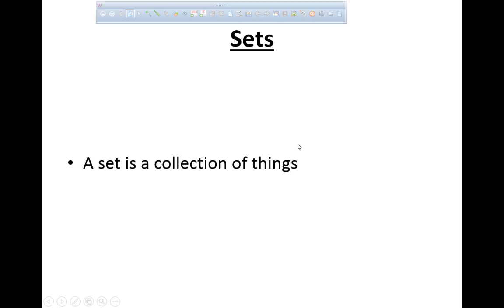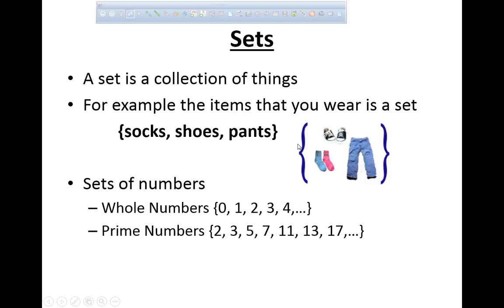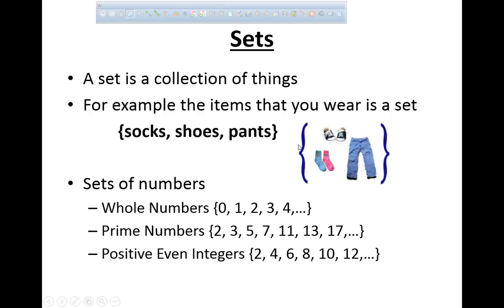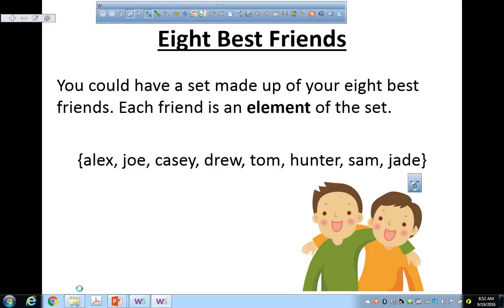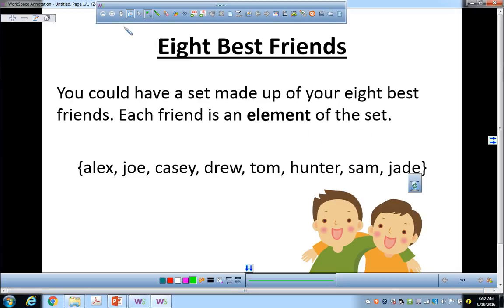So we talked about sets. Here we go. Sets. There they are. So these are sets, types of sets. Going back. 8 best friends. You can have a set made of your 8 best friends. Each friend is an element of the set. So each one of these things is called an element.